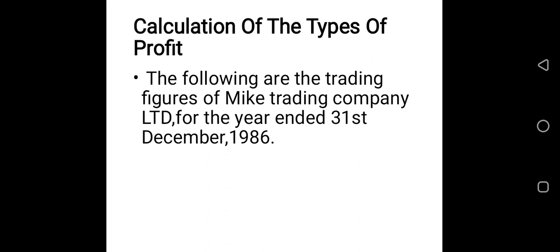Calculation of types of profit. Please ensure you pay attention and listen attentively to enable you understand how to calculate for the types of profit. Example: the following are the trading figures of Mike Trading Company Limited for the year ended 31st December 1986.